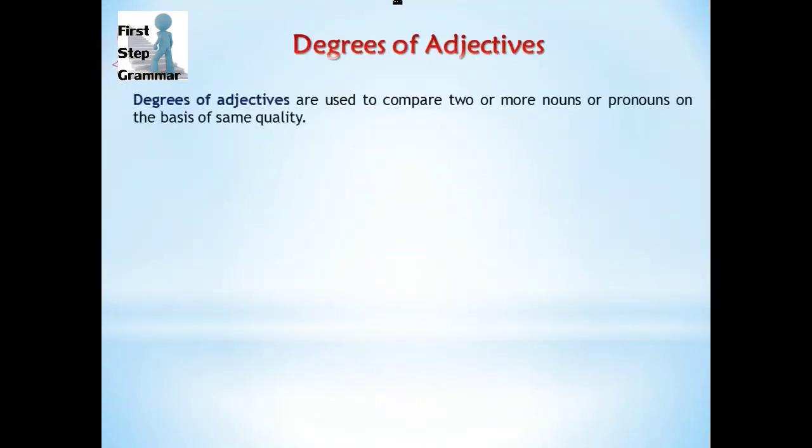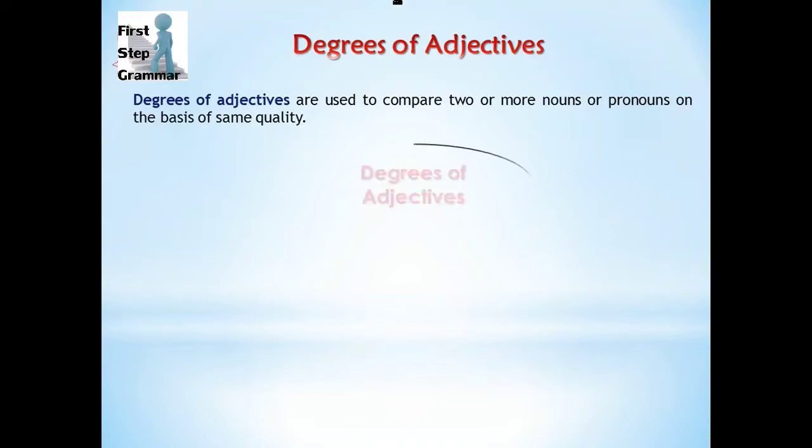Degrees of adjectives are used to compare two or more nouns or pronouns on the basis of the same quality. So degrees of adjectives are those words which are used when we are comparing two or more nouns on the same quality. Basically, one thing we have to see is that the quality should be the same while we are comparing them. Another thing is that adjectives of quality and adjectives of quantity are the only adjectives where we can find the degrees of adjectives. The other 6 types cannot give us degrees of adjectives.